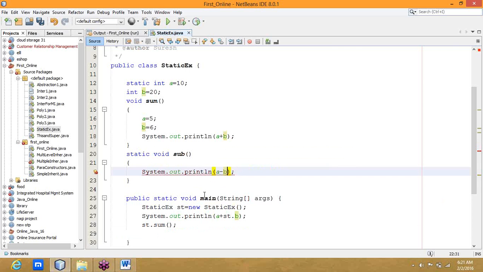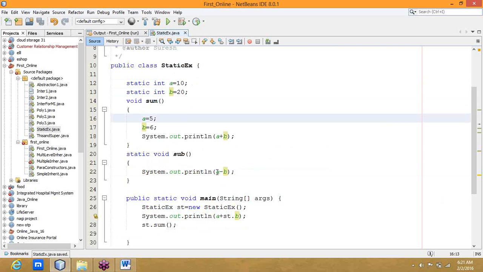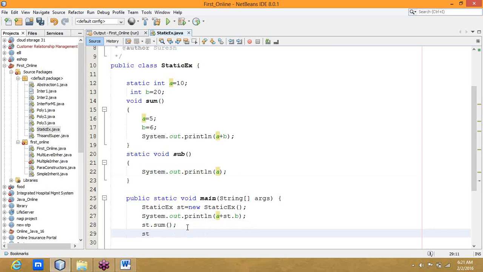That's why you cannot use non-static variables inside a static method. If you want to do the operation, you have to keep B also static. Then both values will be loaded into the memory and we can do all the operations. Or else you can just make a call of A only. You cannot use System.out.println of B. You cannot call the B reference. And for calling, normally how are we calling? st.sub we are calling.